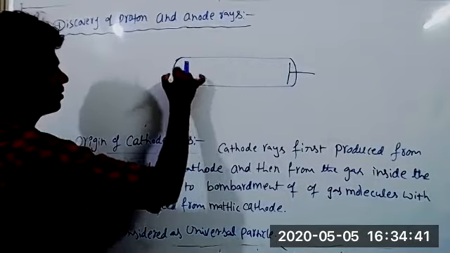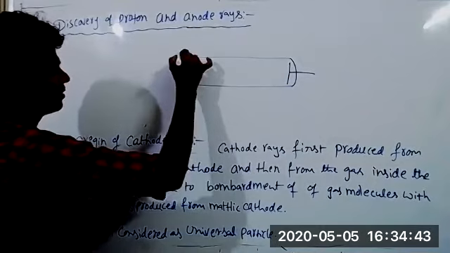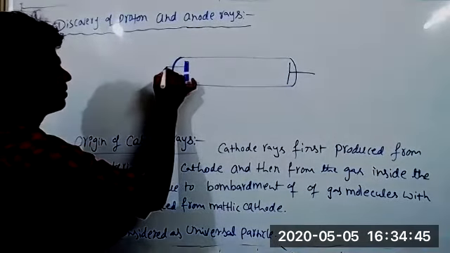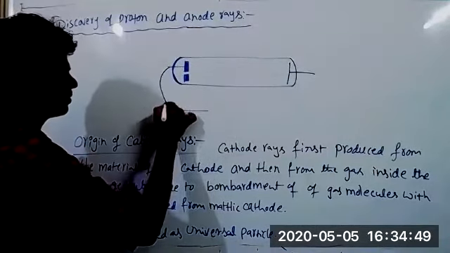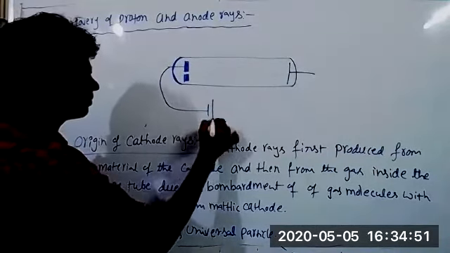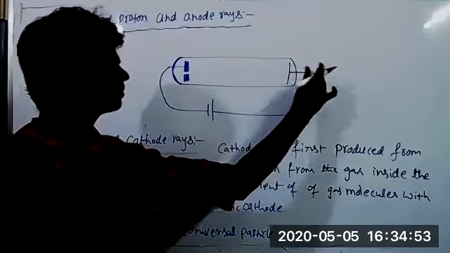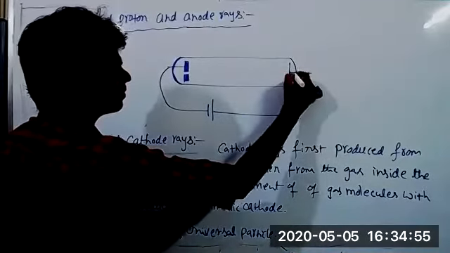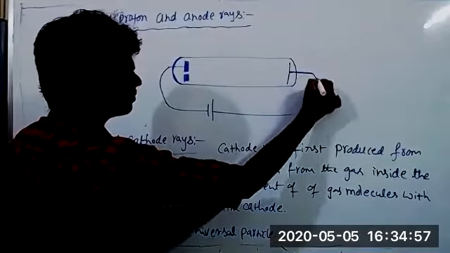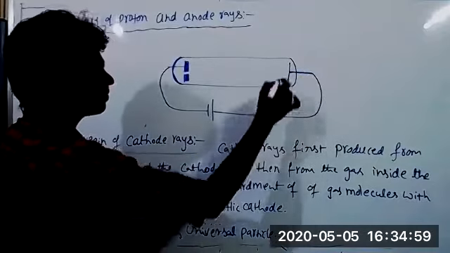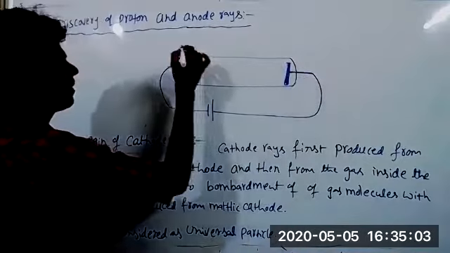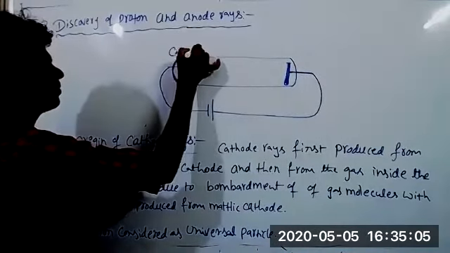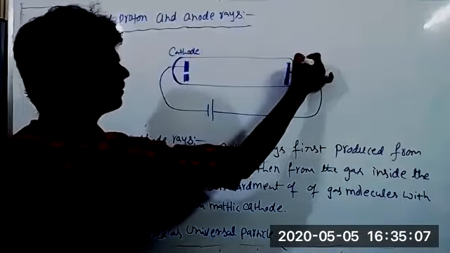We should draw it. Yeah. Cathode. Anode.